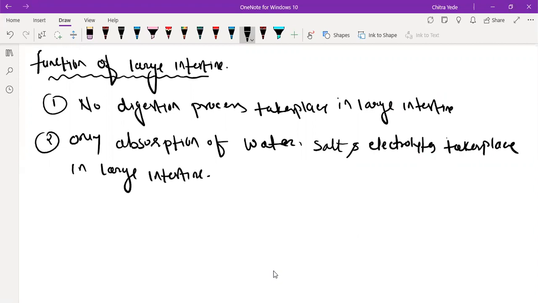And there is no absorption of nutrition here. Only absorption of water, salt, and electrolytes takes place in large intestine.